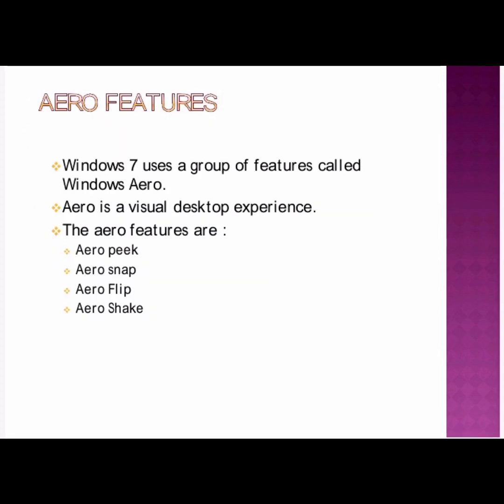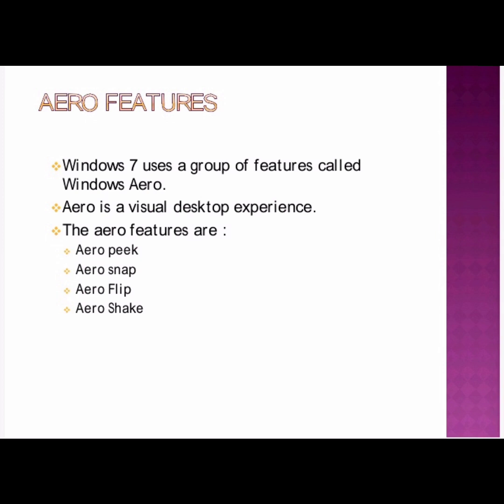Yes, at last for this class we are going to discuss Aero features. What do you mean by Aero features? See, Windows 7 uses a group of features called Aero. Visual desktop appearance: your desktop view is going to change by using these Aero features. We have different desktop views. These features are called Aero. So the Aero features are Aero Peek, Aero Snap, Aero Flip and Aero Shake. We will discuss them one by one.